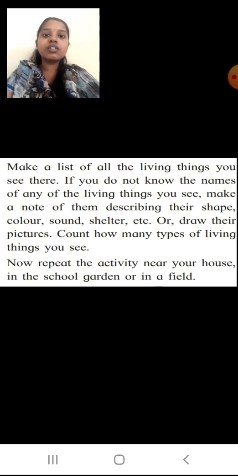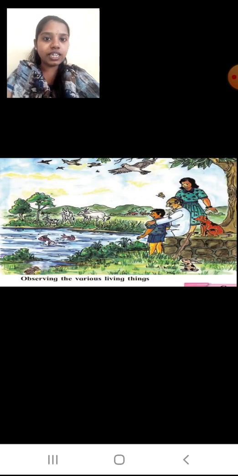Okay students, so here what you are going to do is, whatever picture I am showing you again, you are going to make a note of all the living things you see in this picture. Might be 4 to 5. I'll wait. Take your book, a pen or a pencil and make a list of the living things. Okay students, you may start.